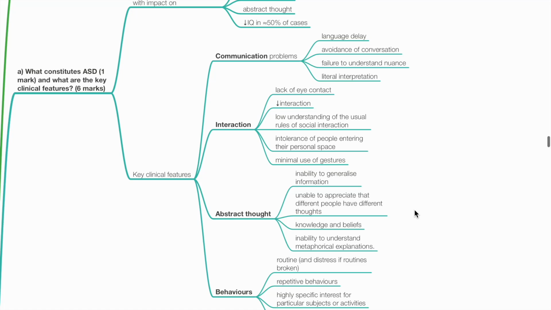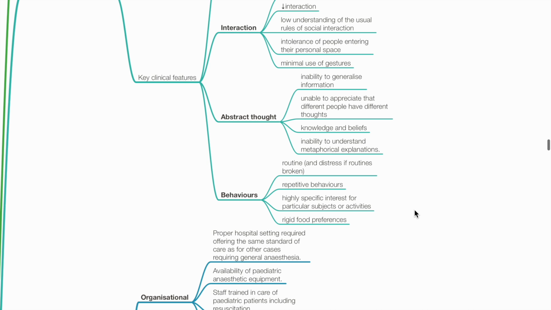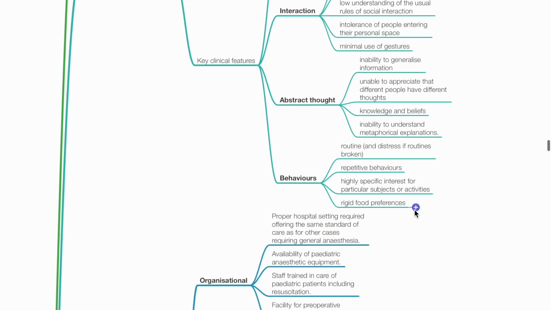Abstract thought: inability to generalize information, unable to appreciate that different people have different thoughts, problems with knowledge and beliefs, and inability to understand metaphorical explanations. Behavioral: presence of routine and repetitive behaviors, and distress if routines are broken. Presence of highly specific interest for particular subjects or activities, and rigid food preferences.